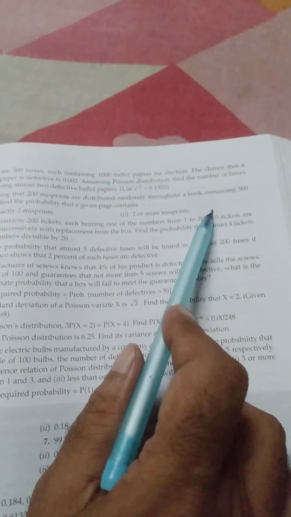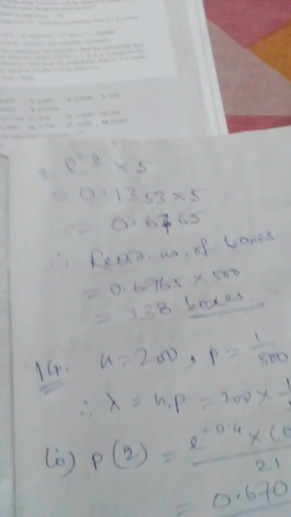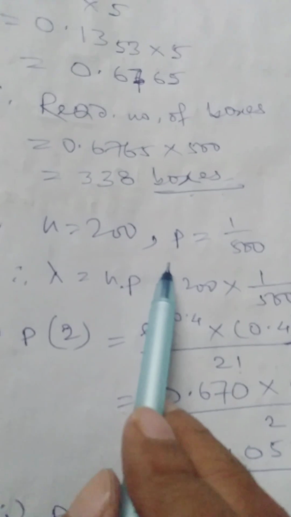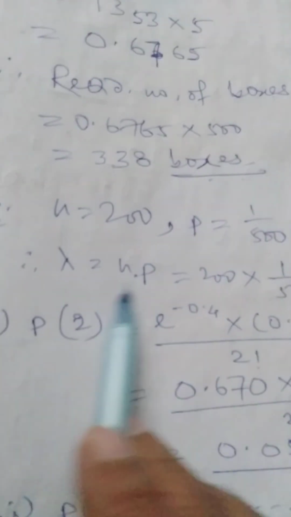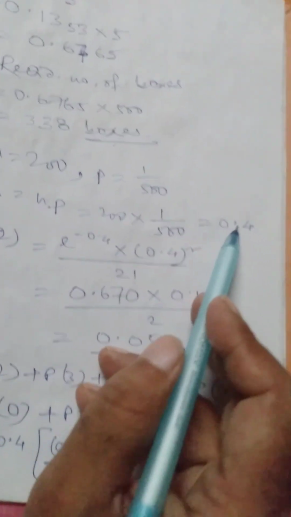Now question number 14. Assuming that 200 misprints are distributed randomly throughout a book containing 500 pages, find the probability that a given page contains exactly two misprints and two or more misprints. So here is the solution. N equals 200, P equals 1 by 500. So lambda equals N into P, which will make it 200 into 1 by 500 equals 0.4.